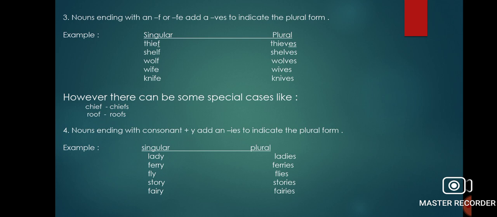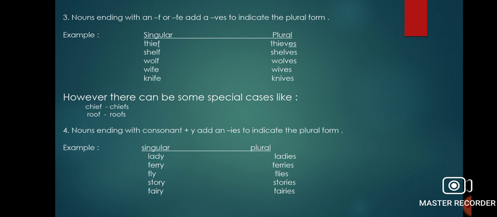Now, number 4 is nouns ending with consonant plus y. We have to add ies. A noun that ends with a consonant and y. Now, what is a consonant? Letters like B, C, D, R, L, these are called consonants. And what are vowels? A, E, I, O, U. Apart from A, E, I, O, U, the other letters are known as consonants.